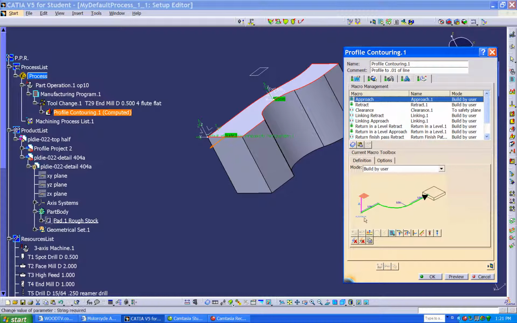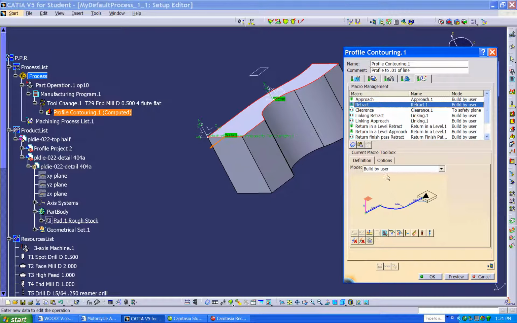We can also add coolant statements if we want to. But that pretty much is how you build a retract and an approach. There's some other options in here for if you get to doing finish passes, which I don't recommend. Also for linking, if you're going to be jumping up and down and doing some interrupted cuts with this, I also don't recommend doing that. But regardless of what command you're using in V5, you're going to build the approach and retract the same way. Okay?